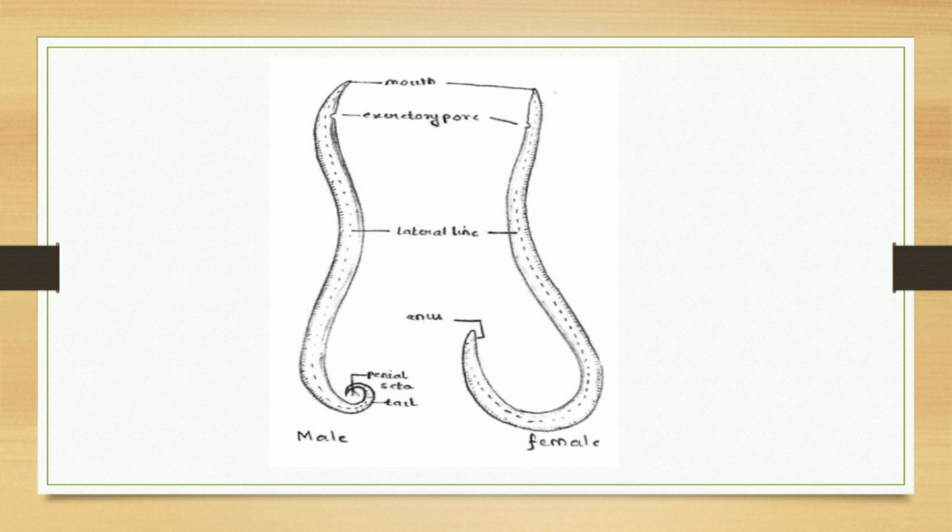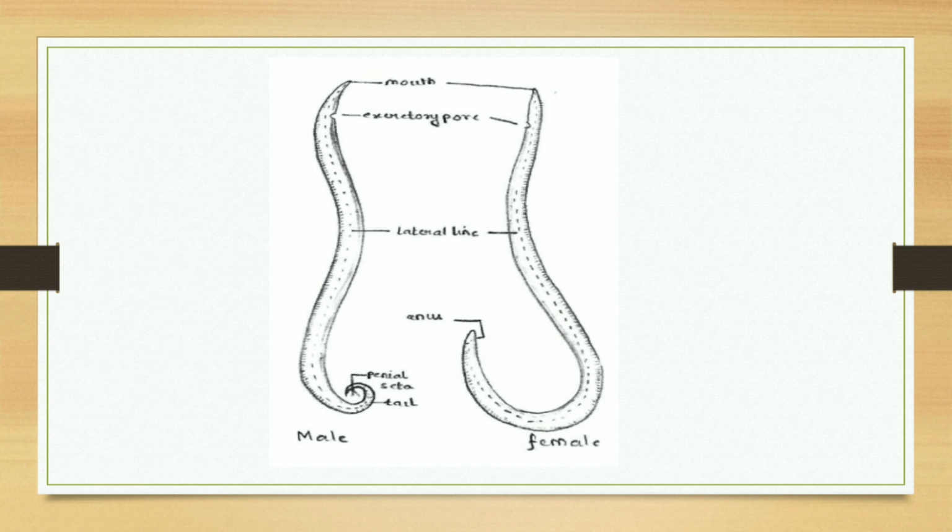Let us see a picture of the Ascaris. In this picture, we clearly see that the male is smaller than the female, so both sexes are visible. Here, the mouth is at the uppermost end, then the excretory pore is present, then the lateral line, then the anus, and the perineal setae in the male in the tail portion.